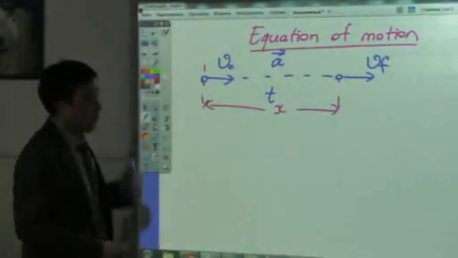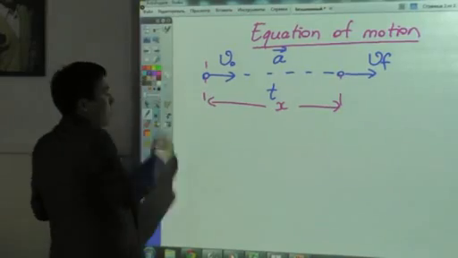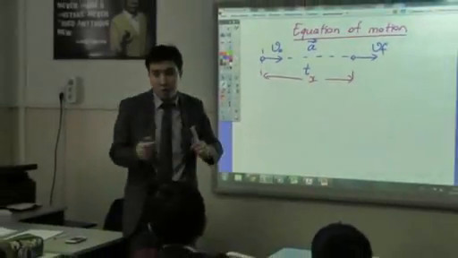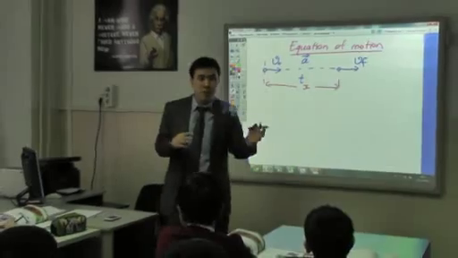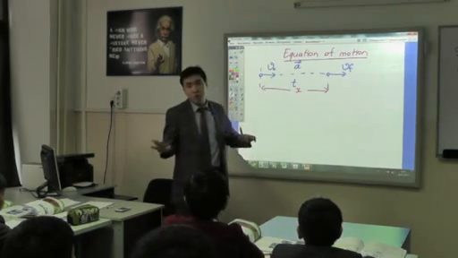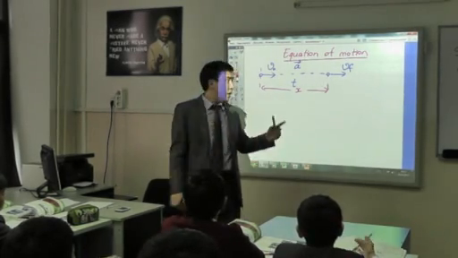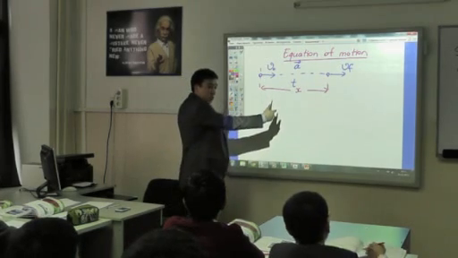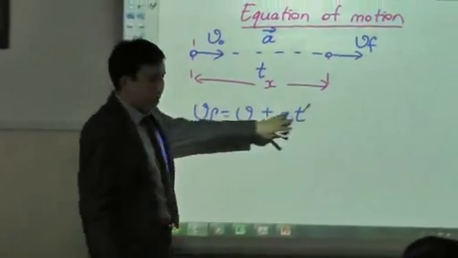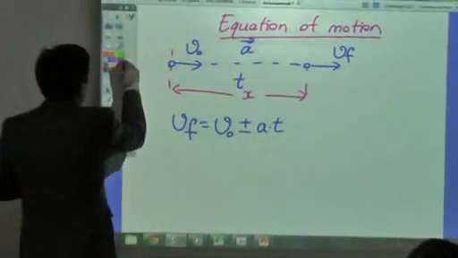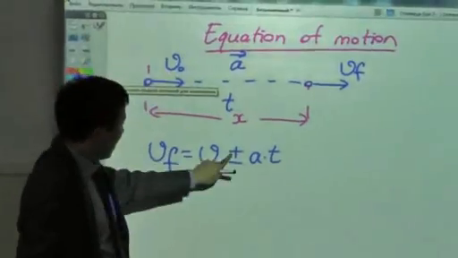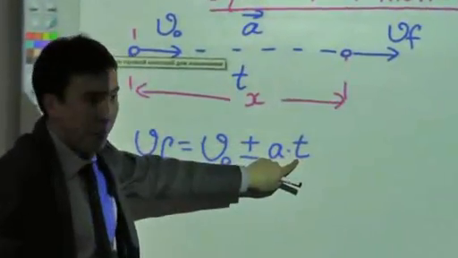So how to do this? You are not going to learn the proof of these formulas, but you have to learn them by heart. Some of them come from conservation of energy, but now you are 7th grade, you don't need this, you will learn it in 9th form. But now you just have to understand the formula and learn this. So this is the first formula. V final, конечная скорость, is equal to V initial, начальная скорость, plus minus acceleration times t.